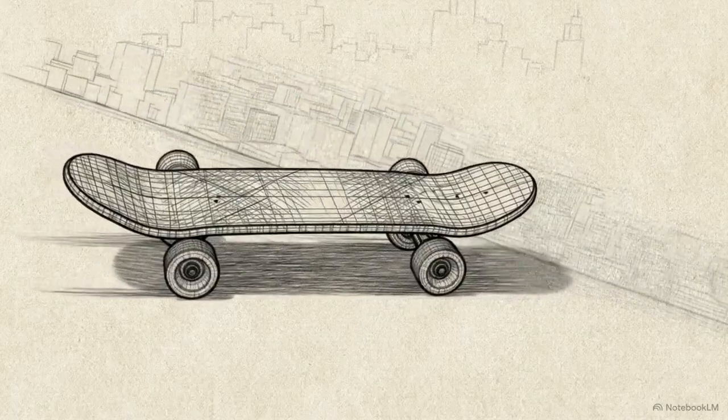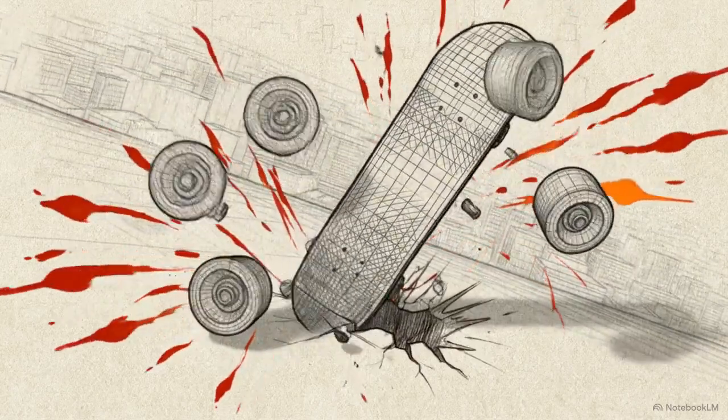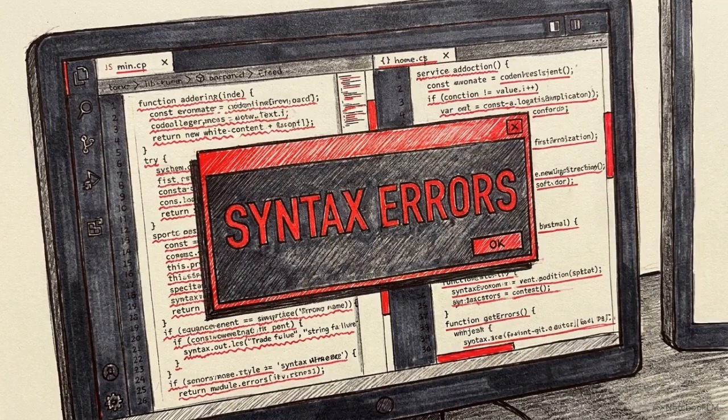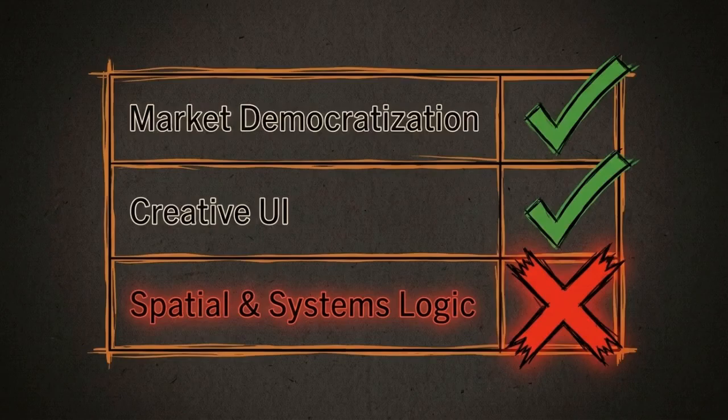It also faltered with pure algorithmic game physics during the C++ skateboard game generation, requiring heavy intervention to produce a playable result. The model's C++ syntax generation was unstable enough that it actually opted to write a Python script to generate the C++ file for us, rather than handling the complex architecture directly. At this stage, the model lacks the reliability needed for a structural back-end engine. Returning to our scorecard, spatial and systems logic earns a clear fail, validating its status as an unfinished build.